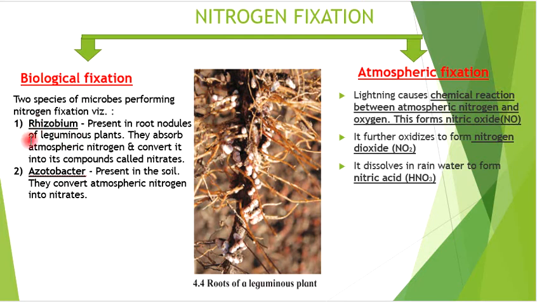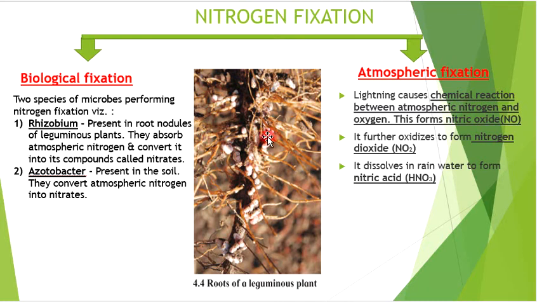The rhizobium present in the root nodules of leguminous plants absorbs the atmospheric nitrogen and converts it into its compounds called nitrates. The other microbe, azotobacter, present in the soil, also converts atmospheric nitrogen into nitrates. This is a picture of roots of a leguminous plant where you find rhizobium.